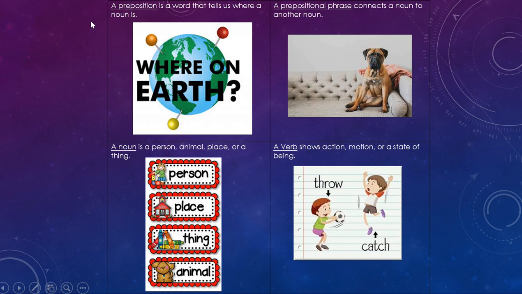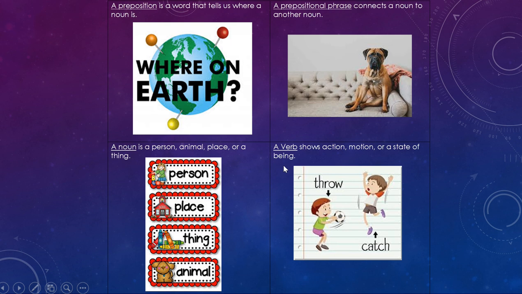So, a preposition is a word that tells us where a noun is. So we're talking about location. A prepositional phrase helps to connect a noun to another noun. A noun, if you need a refresher, is a person, animal, place, or a thing. So a person, just like me or you, a place, like school or your house, a thing, such as a crayon or a cup, and then we have animals, such as a dog or a cat.